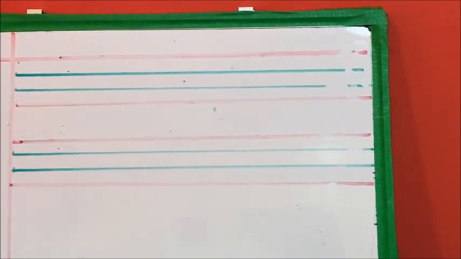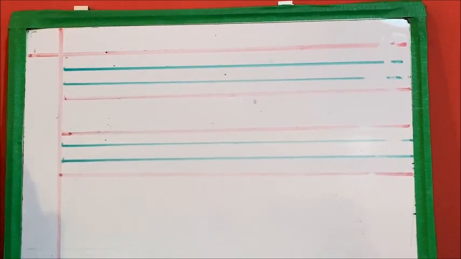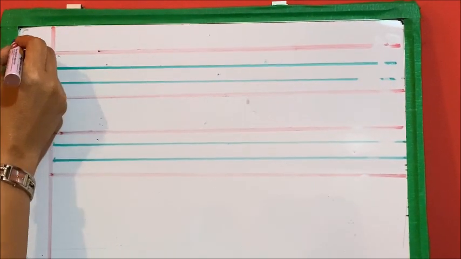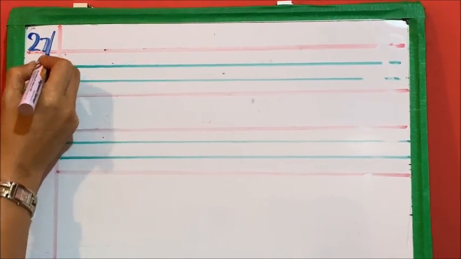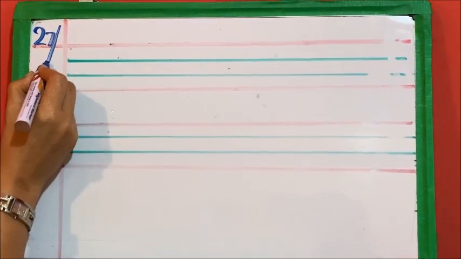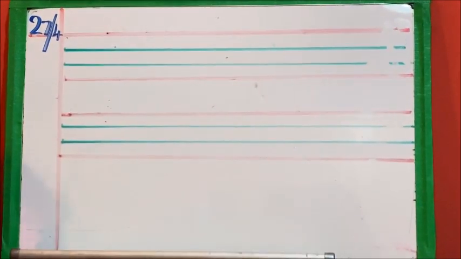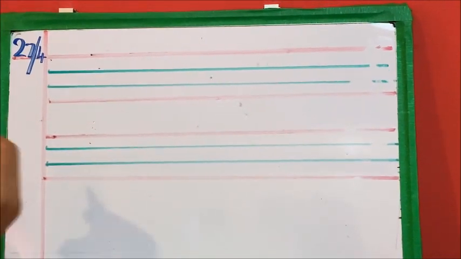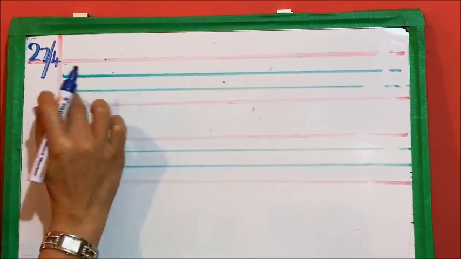So today is what day? Today is Monday. So we are going to write the date here, 27 oblique, that is a slash which is longer, and then you write the number 4. So the first word we learned today was on. So like yesterday I told you, you have to start from the margin, never come this side.